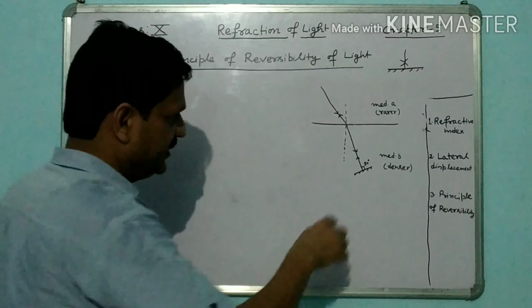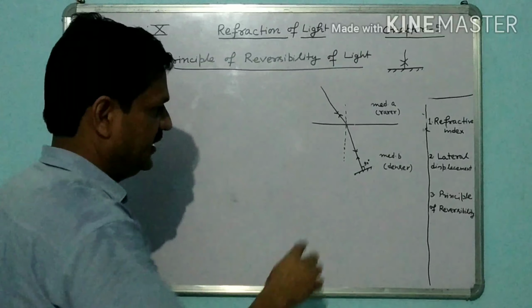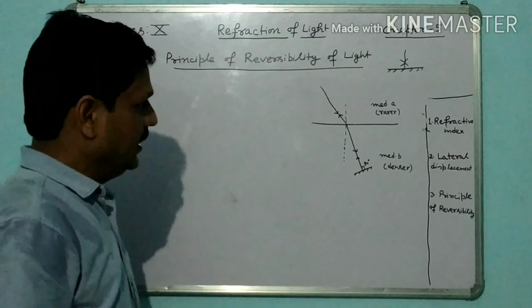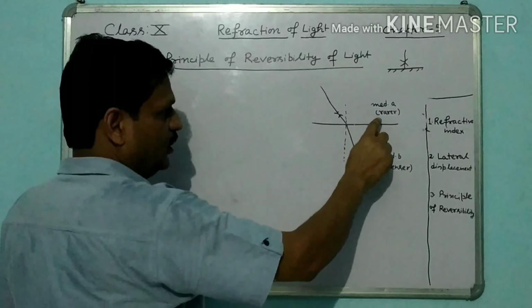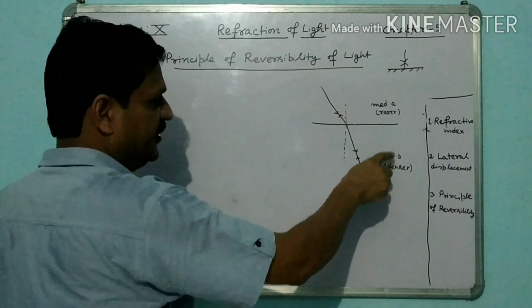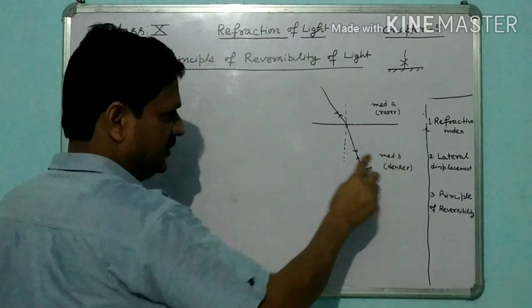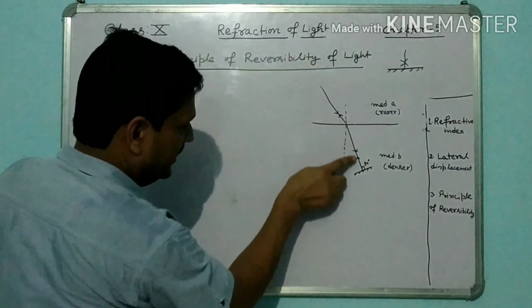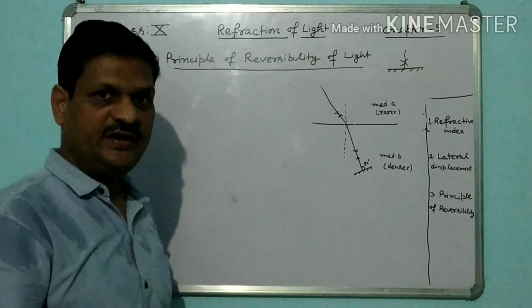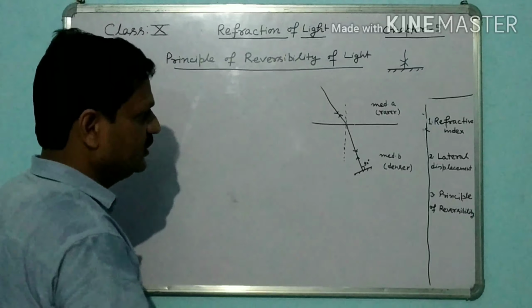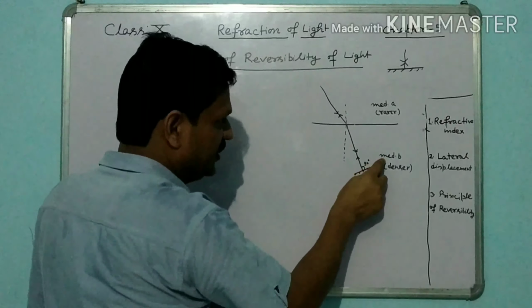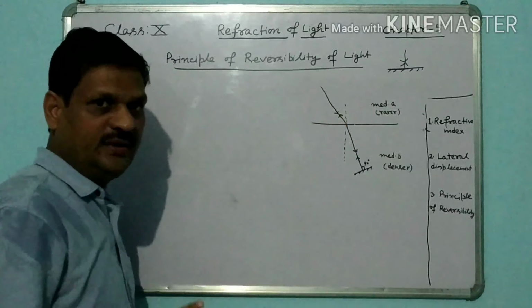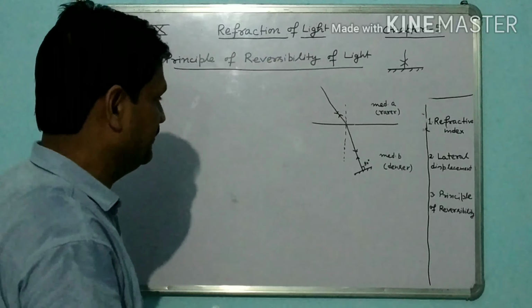That is why the plane mirror is attached at 90 degrees. So if a ray of light travels from medium A to medium B along a certain path, it will follow exactly the same path while traveling from medium B to medium A. This is the principle of reversibility.